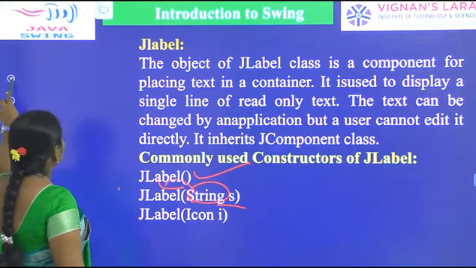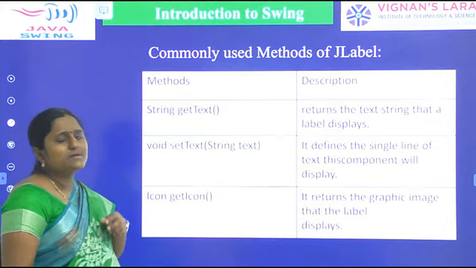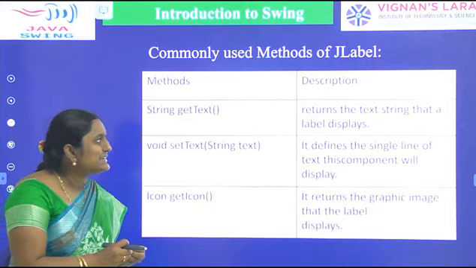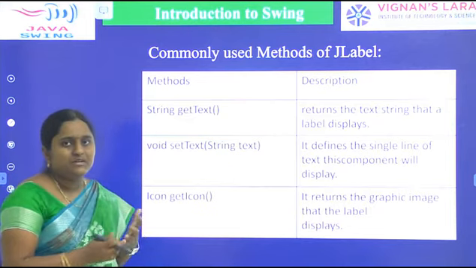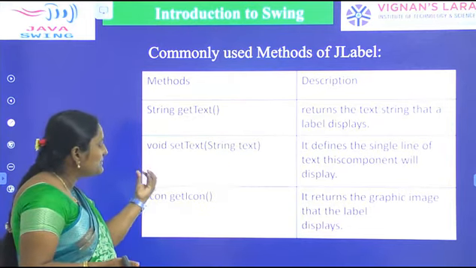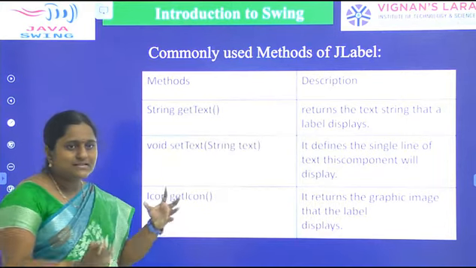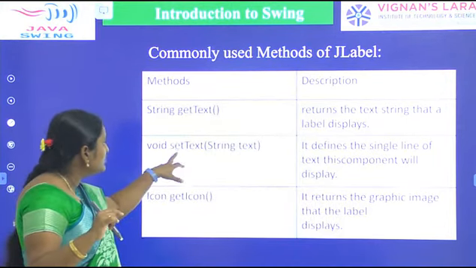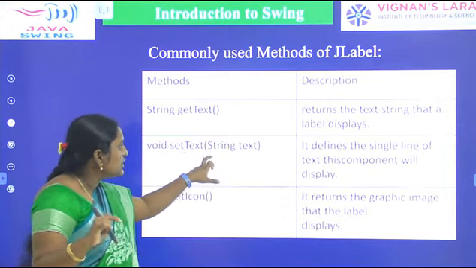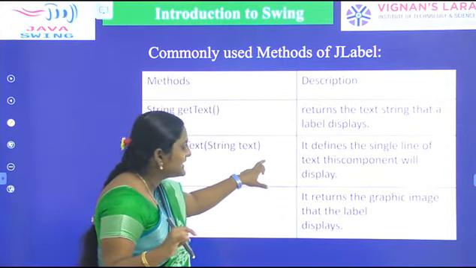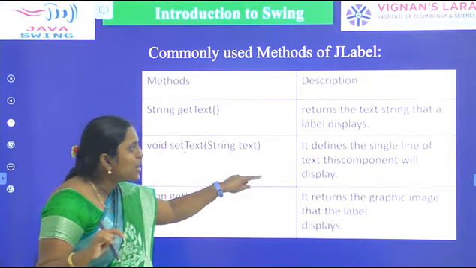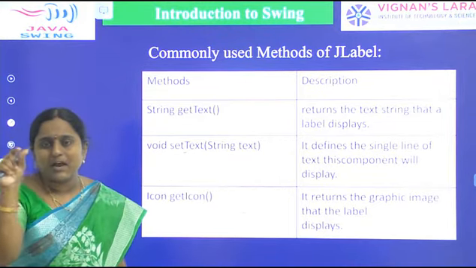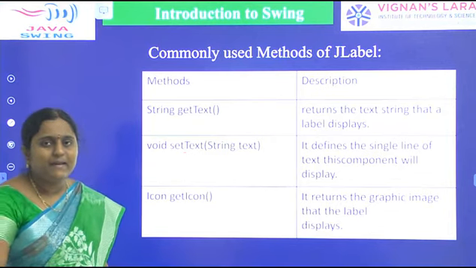Next one, what are the methods present in the JLabel class? First one, the getText method. It returns the text of the string that a label displays. Sometimes we want to set the text, because already existing text is available and we need to change the text of the label. So we use the setText method. Here String is a class and text is a reference. It defines the single line of text that this component will display.